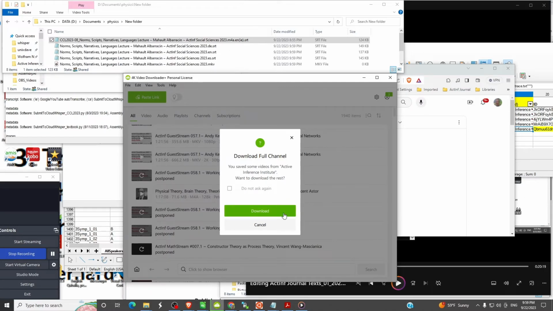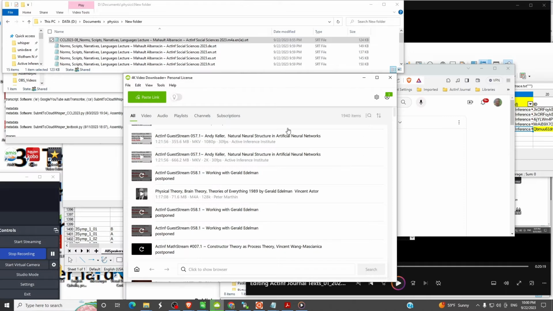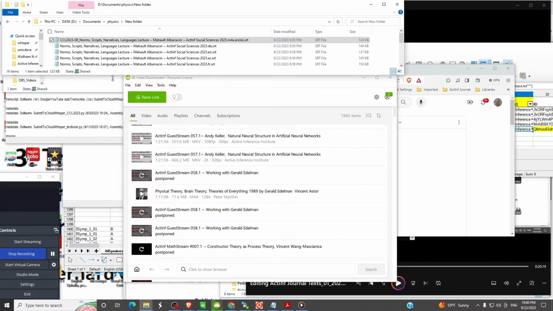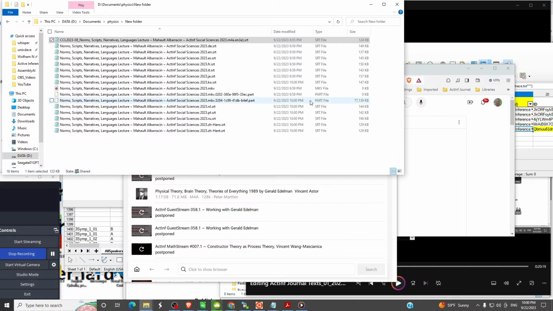Now this is an option. Do you want to download everything in Active Inference Institute? No, I don't. I just want that one, and I hope it lets me do it. Yes, it does, sure enough. It's already started to bring these down. 4K video downloader is a little delicate. It's easily confused. So if you do something like sort the output, that will often make it reset and reload everything a second time. So to keep things simple, we're just going to allow it to keep working, keep downloading.